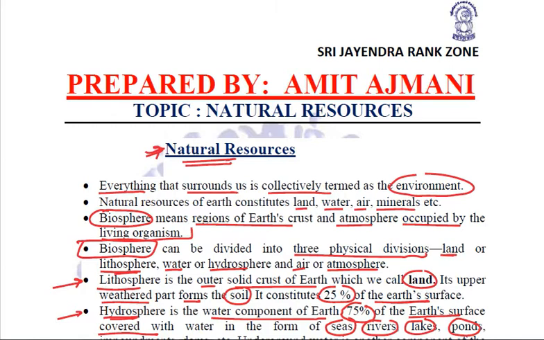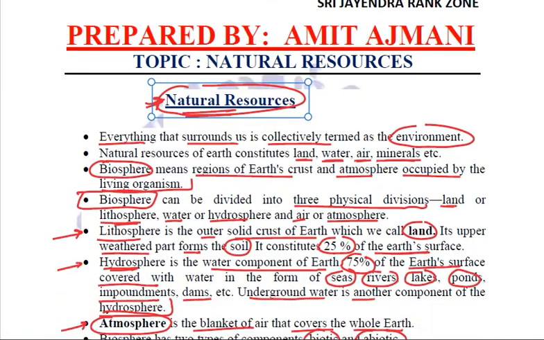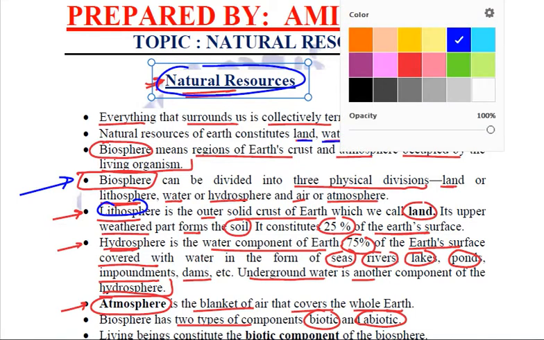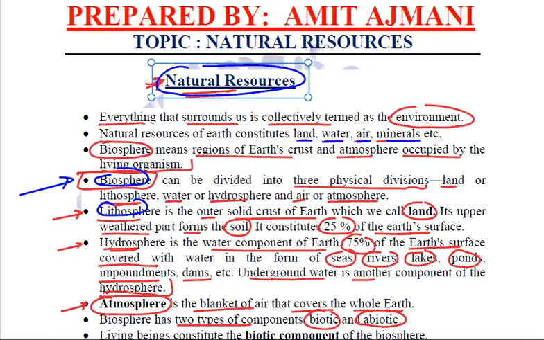First of all, what exactly are natural resources? The things which are present and given to us by nature, including the land, water, air, and all the minerals, all the constituents of all these. Then we talked about the biosphere and the various zones or divisions of biosphere.